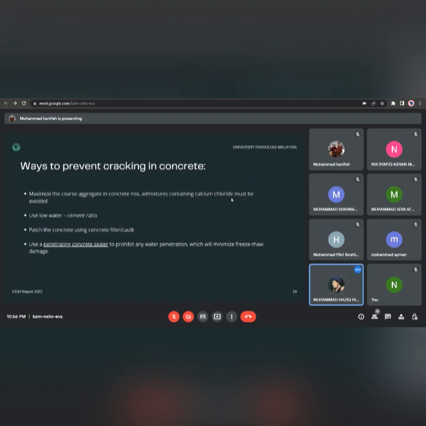First, we need to maximize the coarse aggregate in the concrete mix. Admixtures containing calcium chloride must be avoided. Number 2, we also need to use a low water cement ratio.